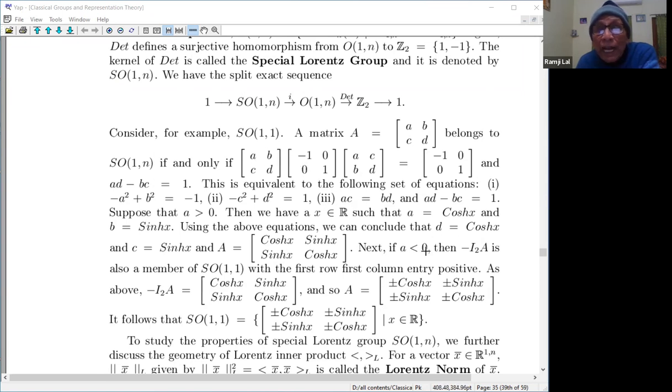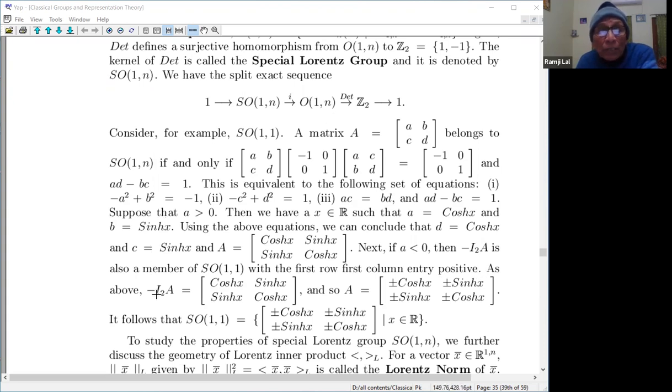You can easily see A square minus B square is 1. And if A is less than 0, then minus identity times A is also a member of SO1n. You can see minus identity times A is also a member of it, with the first row, first column entry positive.